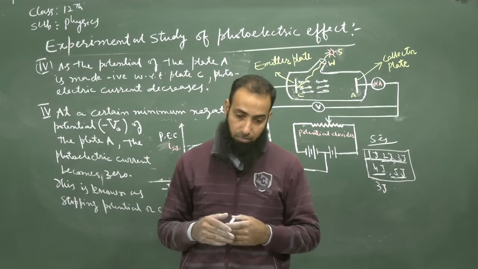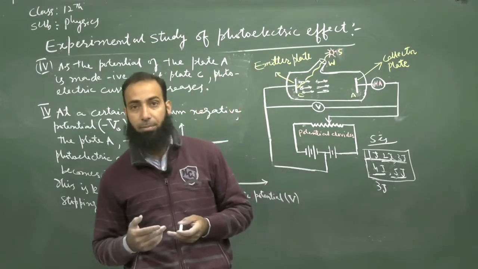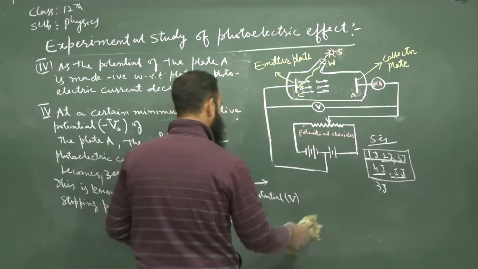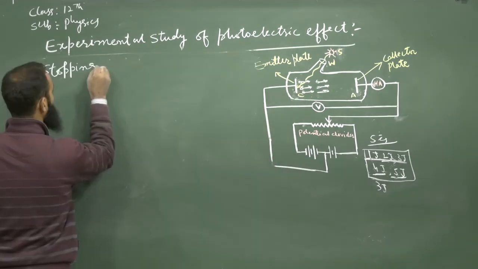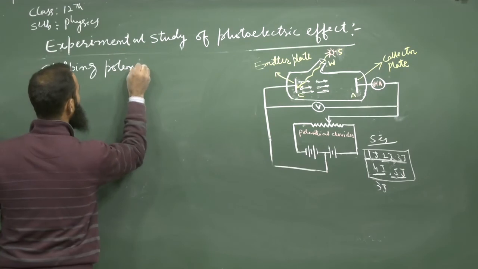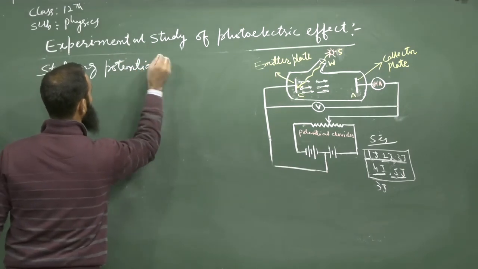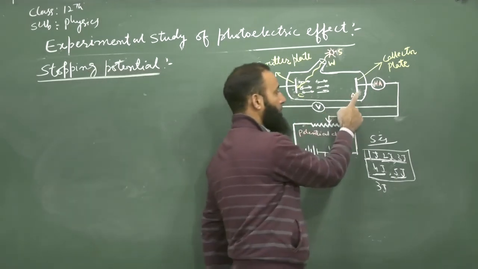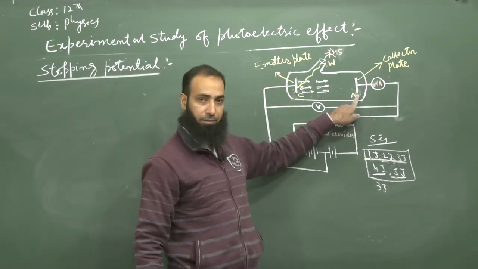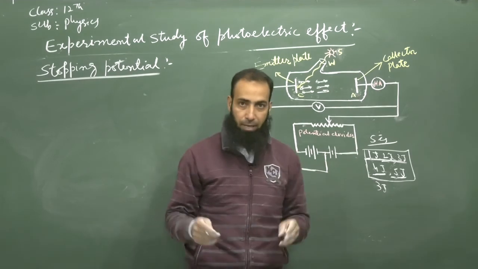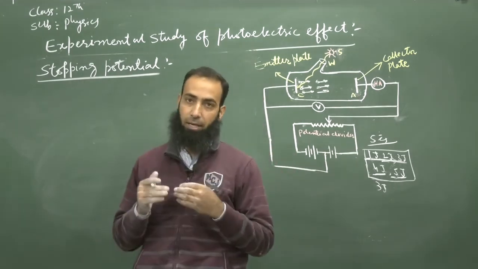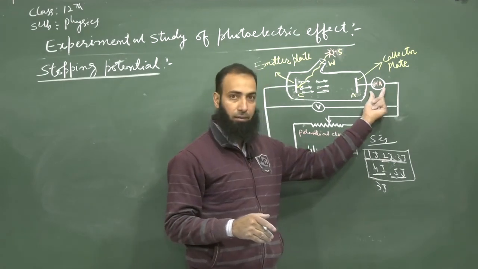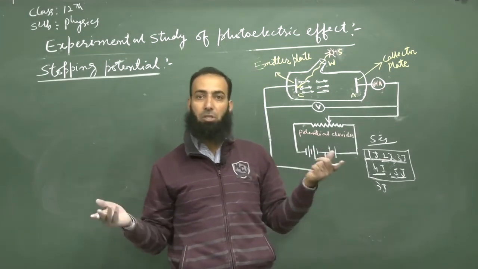Now let us find the relationship between stopping potential and the maximum kinetic energy of the photoelectrons. What is stopping potential? The minimum negative potential of the collector plate at which the photoelectric current in the circuit becomes zero.